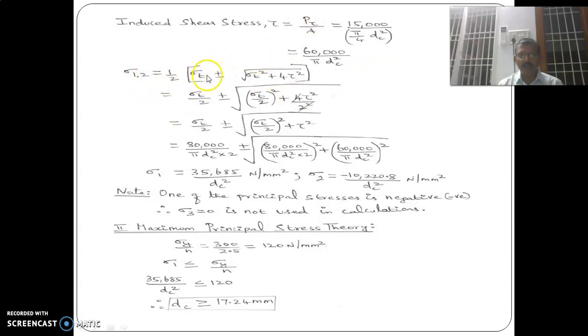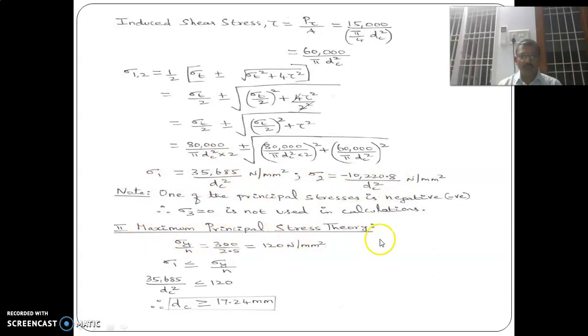Substituting this here, sigma y becomes 0, so only sigma x is present. Sigma x is a direct tensile stress, 80,000, and here tau is 60,000. Substituting these values, we get sigma 1 value as this one and sigma 2 value as this one.